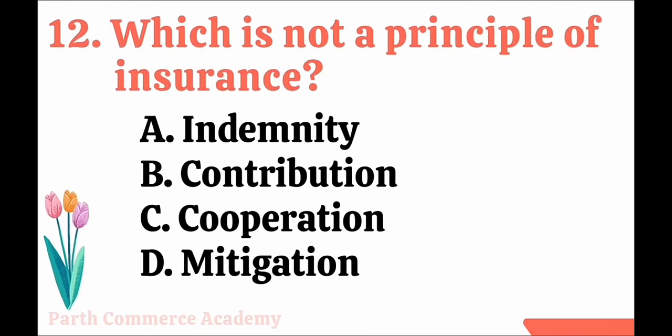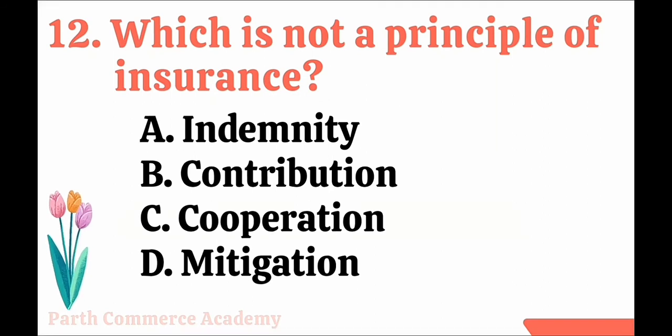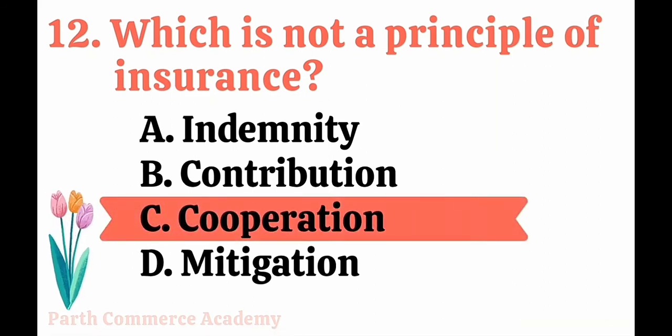Next is, which is not a principle of insurance? There are 7 principles of insurance. Let's see which are given here. Indemnity principle, then contribution, cooperation and mitigation. So here we can see indemnity, contribution and mitigation are principles of insurance. Cooperation is not a principle of insurance, so that's why our answer is option C, cooperation.